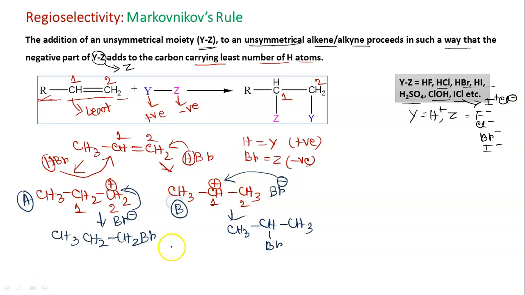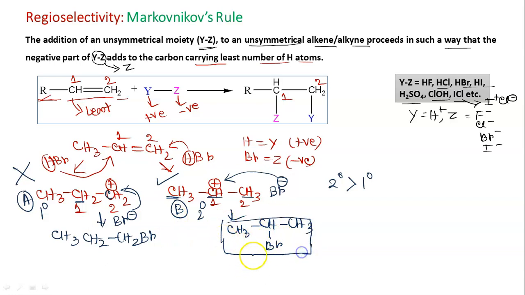So which carbocation is more stable? This is a 1 degree carbocation, this is a 2 degree carbocation. Why 1 degree? Because this carbon with which the positive charge is associated is attached to only 1 carbon. But this carbon carrying the positive charge is attached to 2 carbons. So that is why it is 2 degree. A 2 degree carbocation is more stable than 1 degree. So that is the reason this carbocation will be formed, not this one. So this is the correct, the actual product that we will get.